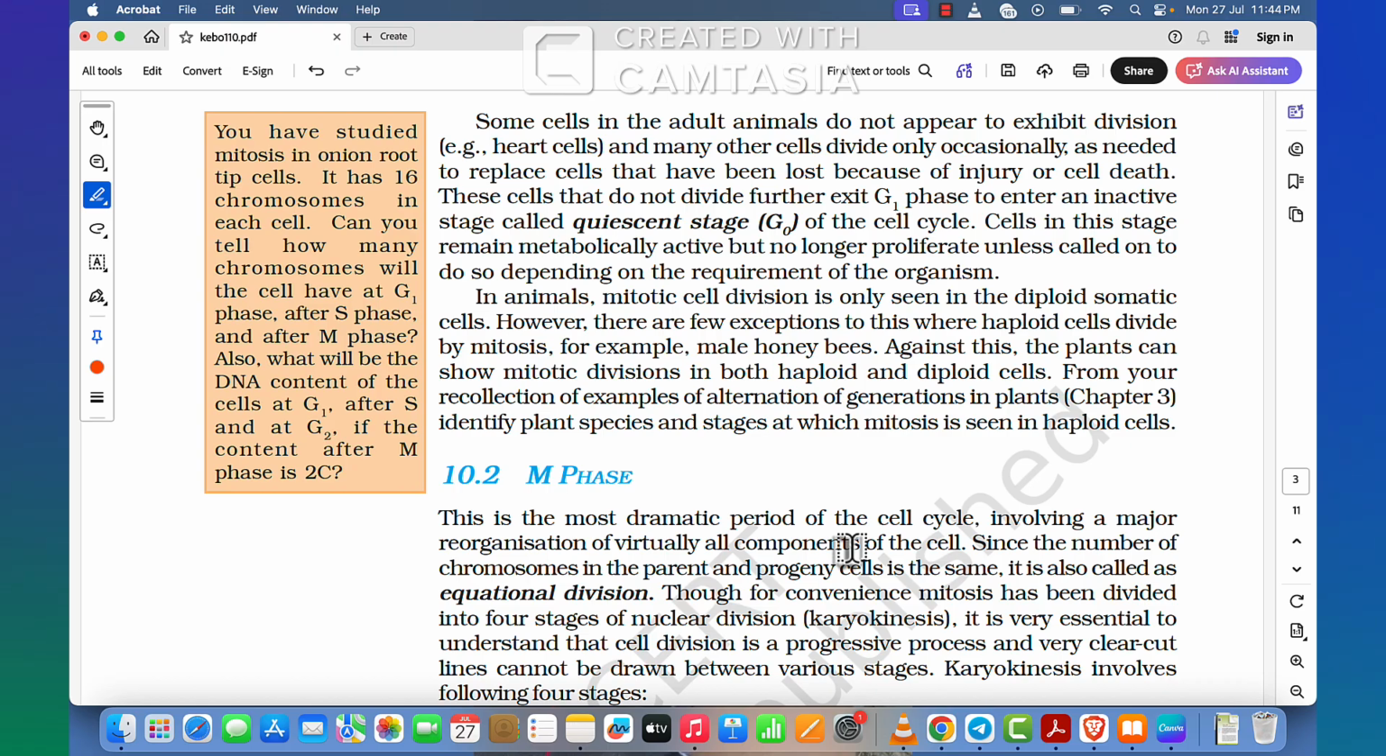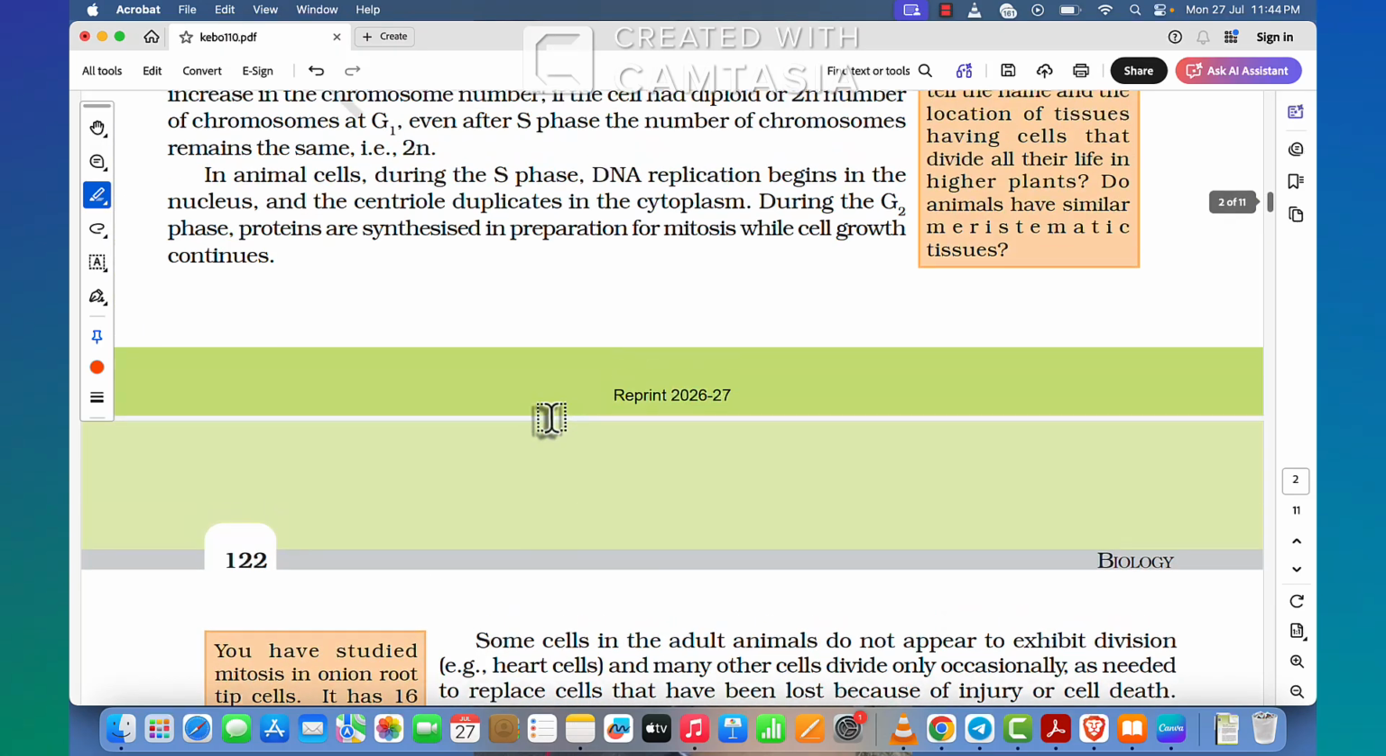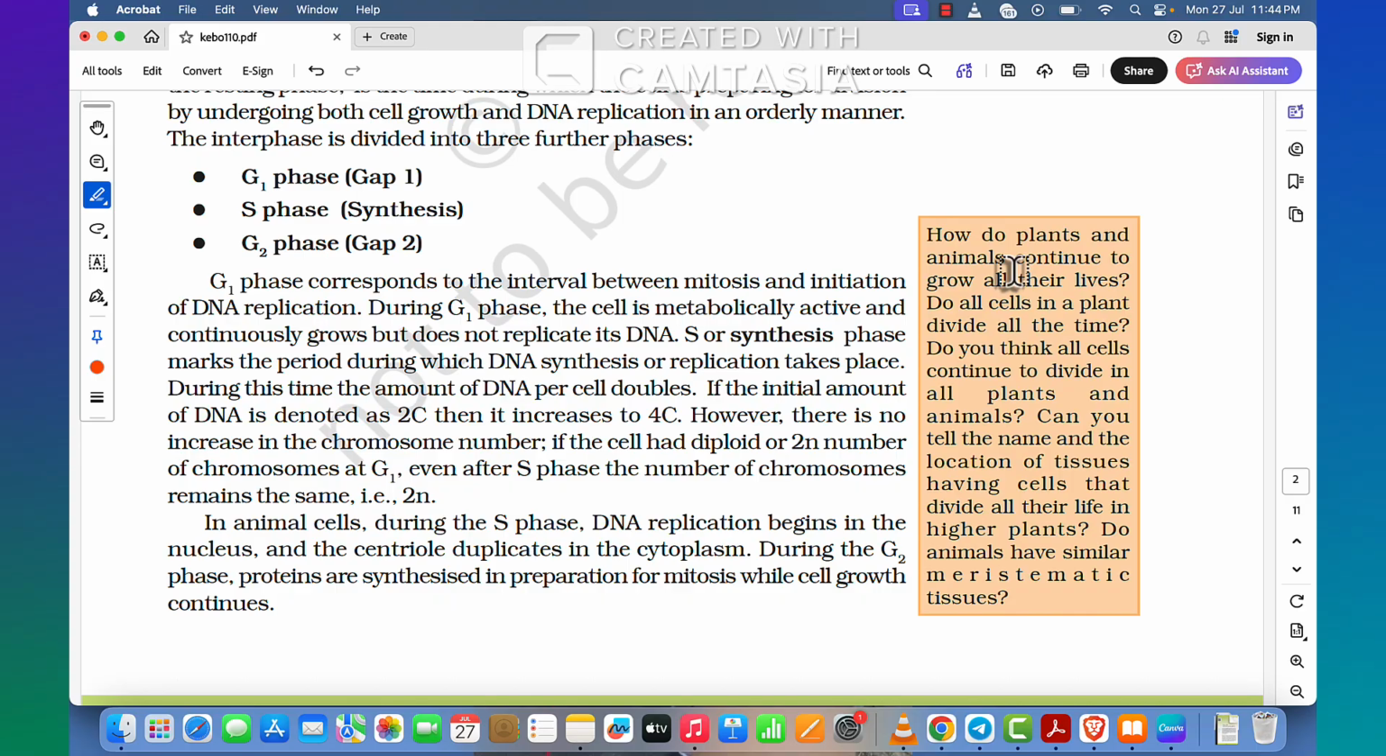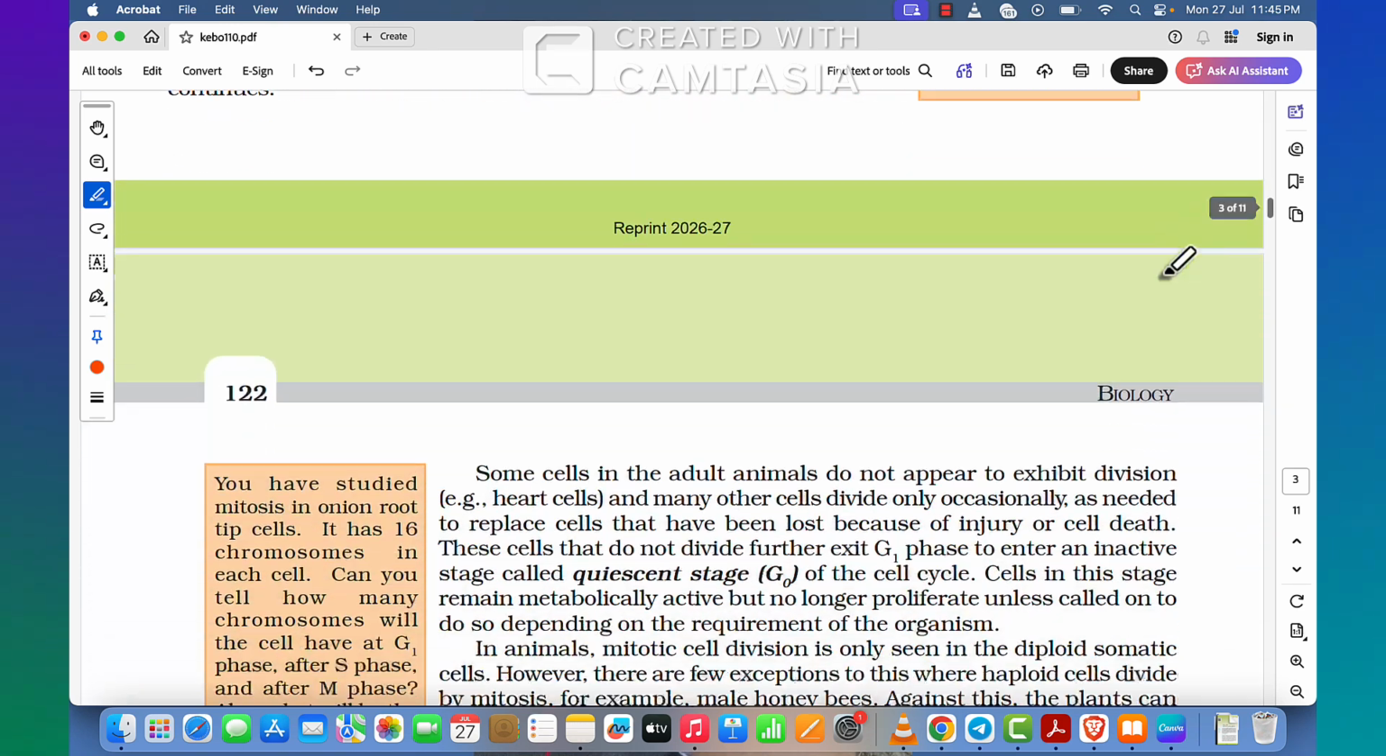M phase. Now let's see what is written here in the boxes. How do plants and animals continue to grow all their lives? How do cells in a plant divide by this time? Do you think all cells continue to divide in all plants and animals? Can you tell the name and location of tissues having cells that divide all their life in higher plants? Do animals have similar meristematic tissue?